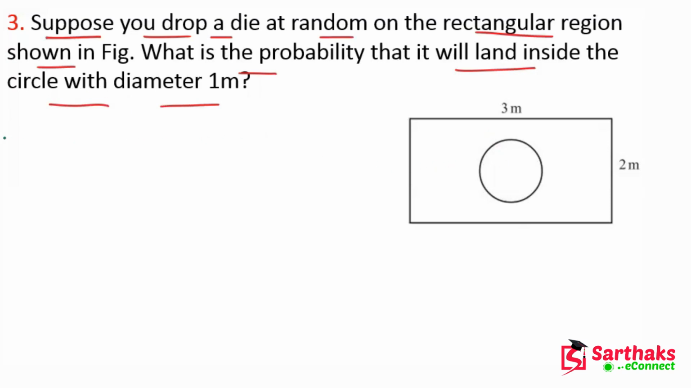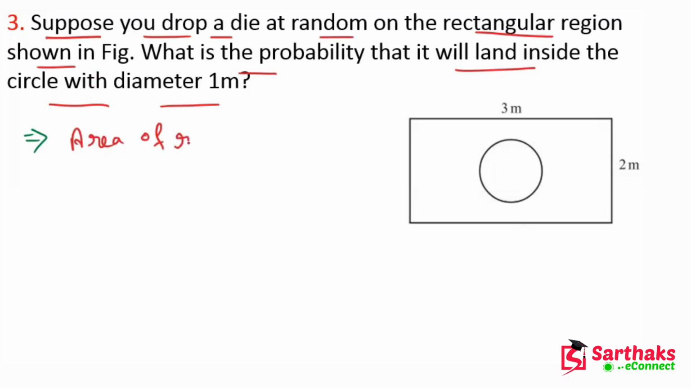Now, my dear friends, first of all we have to find the area of the circle. And after that, we have to find the area of the rectangle. After finding both areas, the area of the rectangle is the possible outcomes, and the area of the circle is the favorable outcomes.